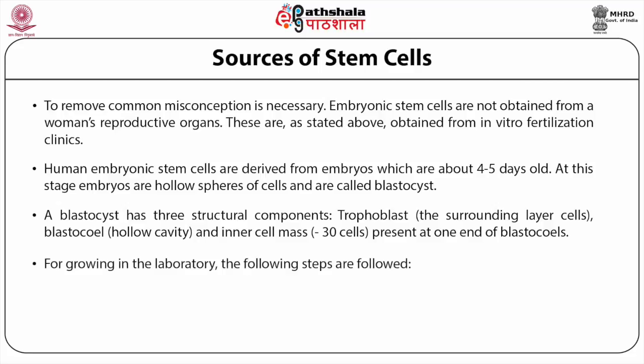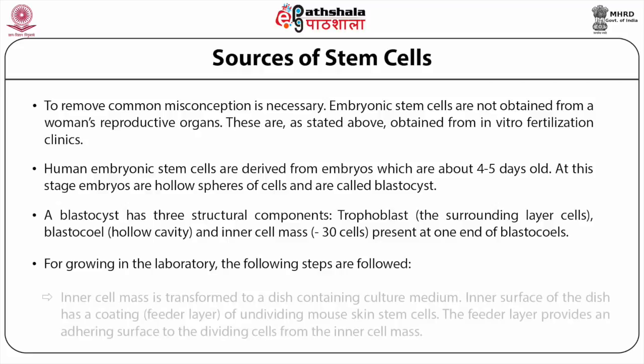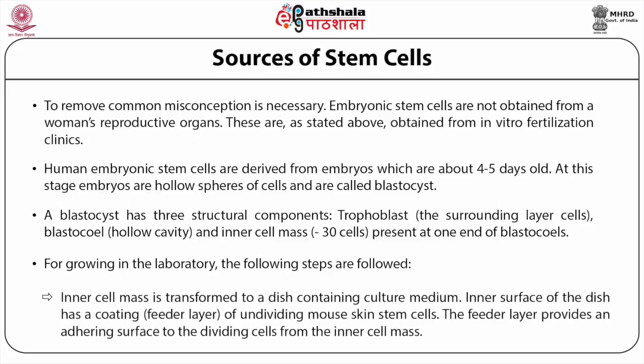For growing embryonic stem cells in the laboratory, the following steps are followed. The inner cell mass is transferred to a dish with culture medium. The inner surface of the dish has a coating. This coating is called the feeder layer and consists of non-dividing mouse skin stem cells.